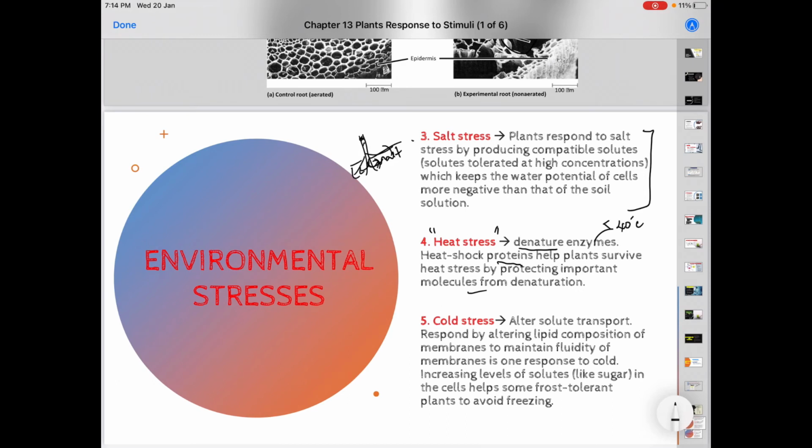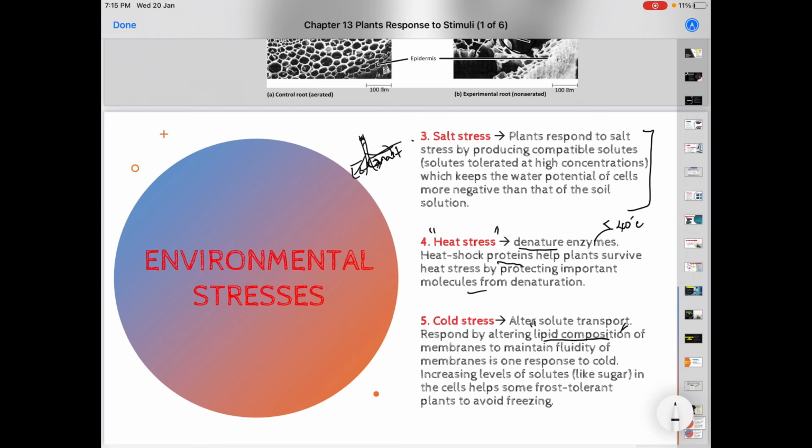The last is cold stress. Altered solute transport. When plants are faced with a cold environment, the plant responds by altering the lipid composition of the membrane to maintain the fluidity of the membrane. This is one response of plants towards cold, and they also increase the level of solutes like sugar in the cell. This sugar will help frost-tolerant plants avoid freezing.